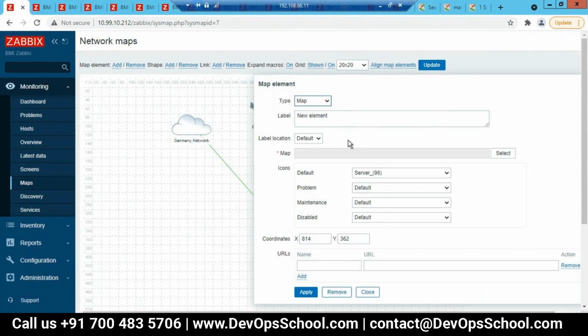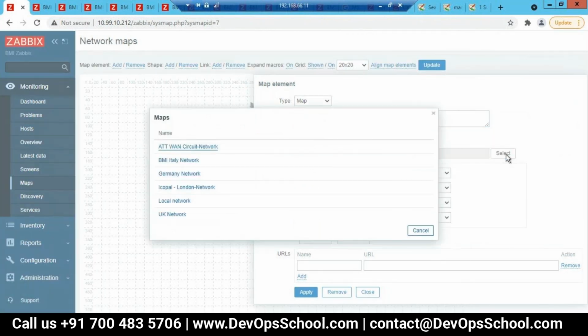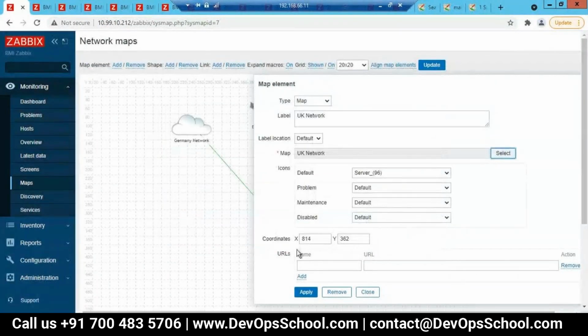Here give it a label as UK infra, and choose the map. Select in map, choose UK network, this one, and just apply it.